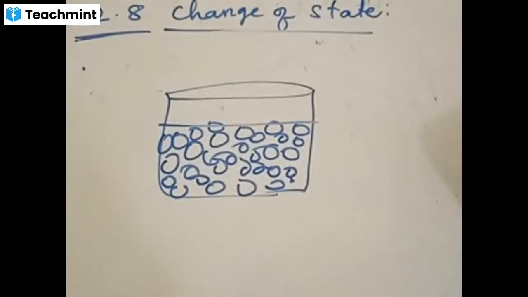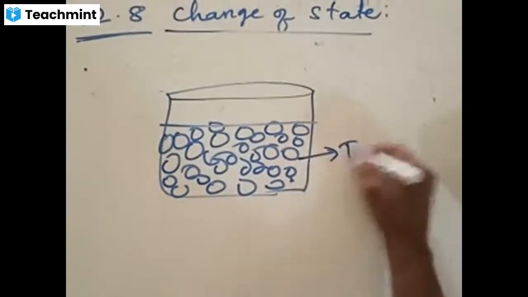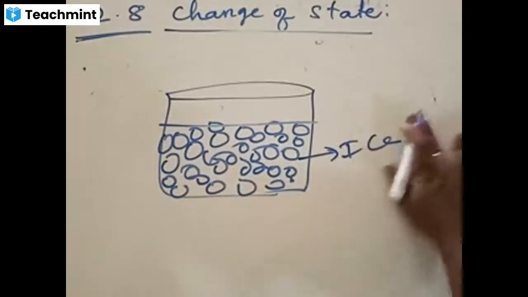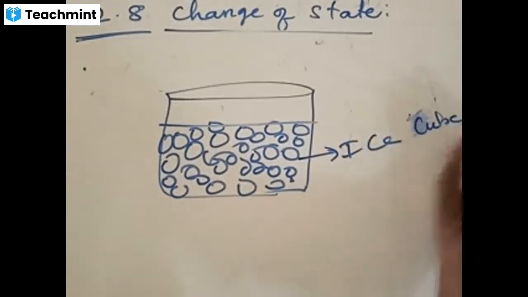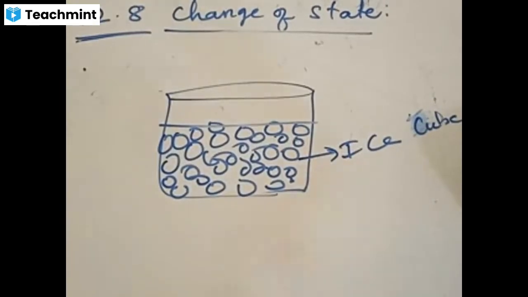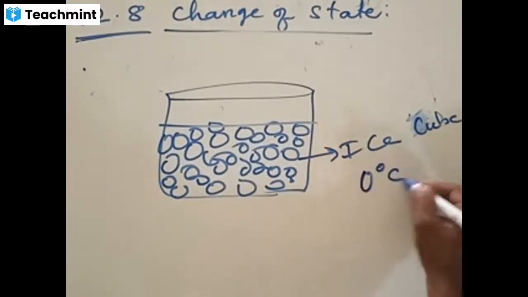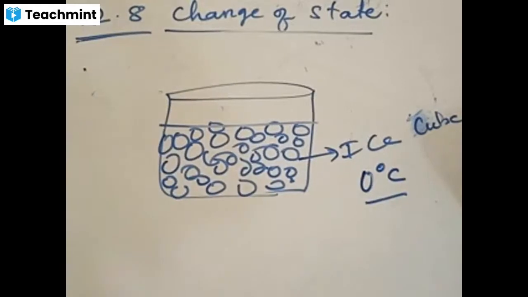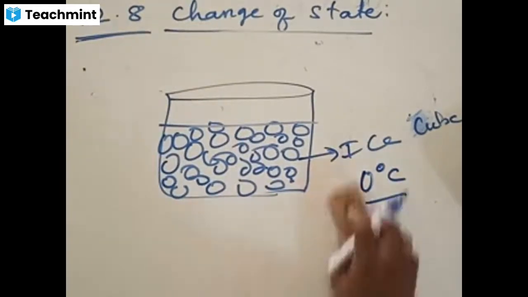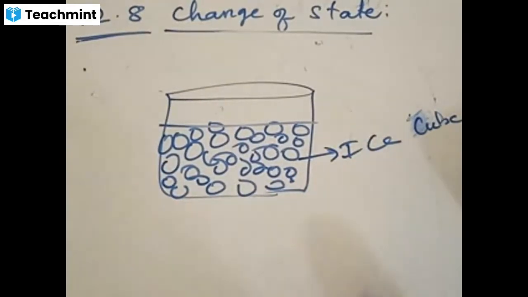Usually, what is the temperature of an ice cube taken from a fridge? Usually, the temperature of ice is 0 degrees Celsius. It could be even less than that.